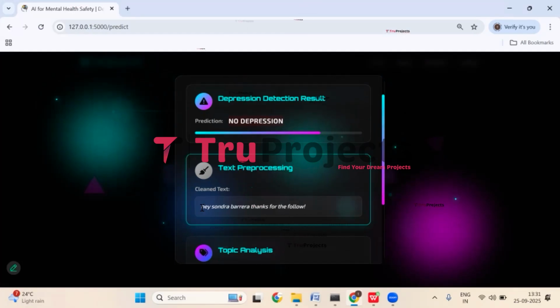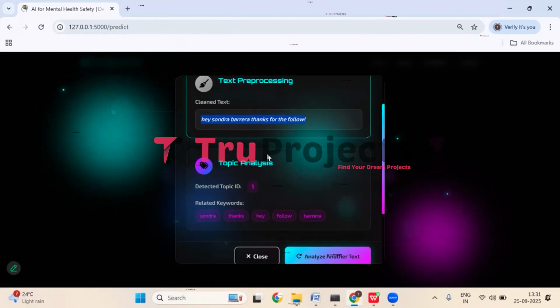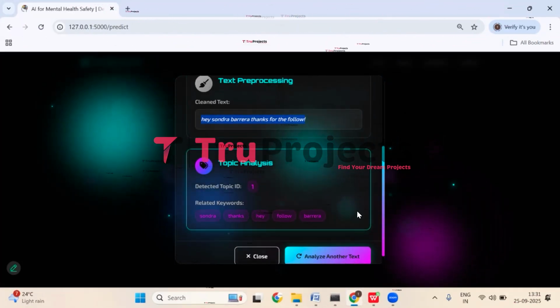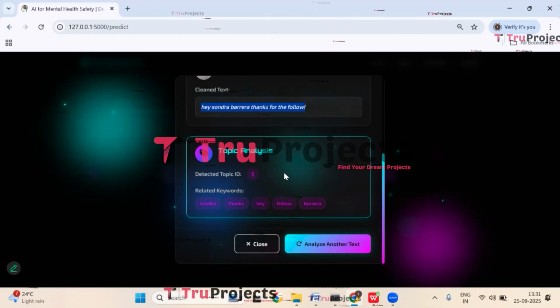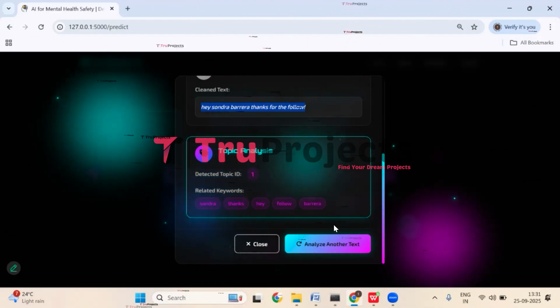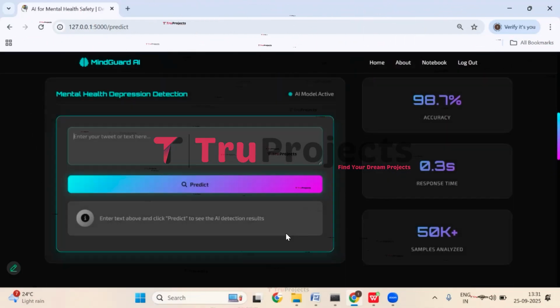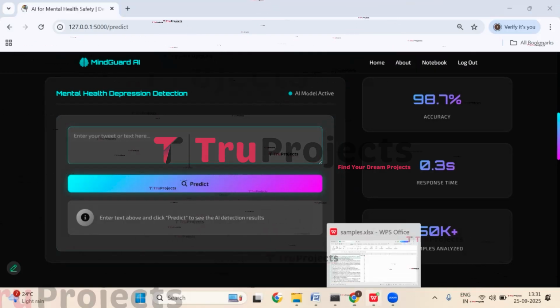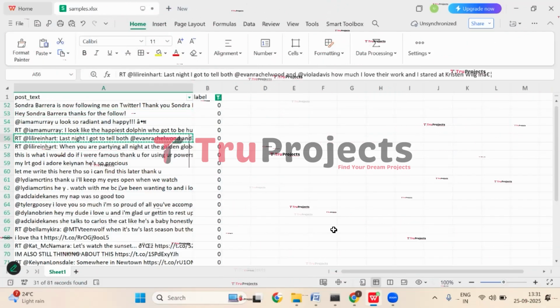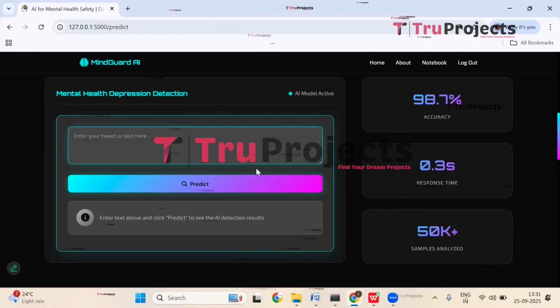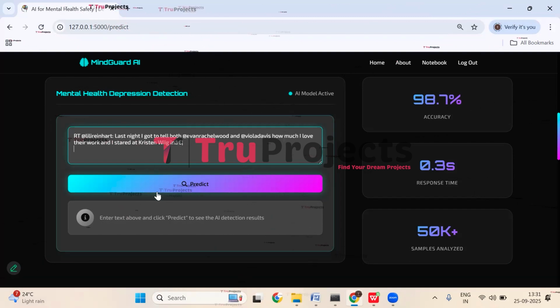And here this is the clean text. And here we have topic analysis. So these are the main important keywords for the given text. And let's try with another text. So let's copy another text. Let's try with this one and paste it. Click on predict.